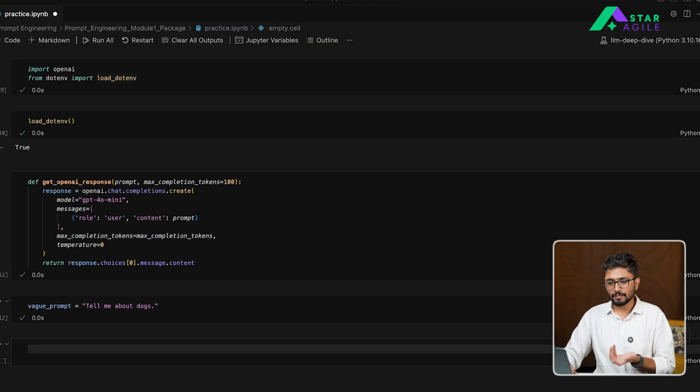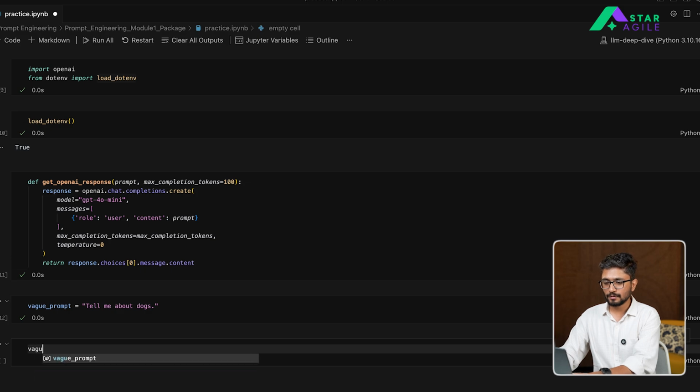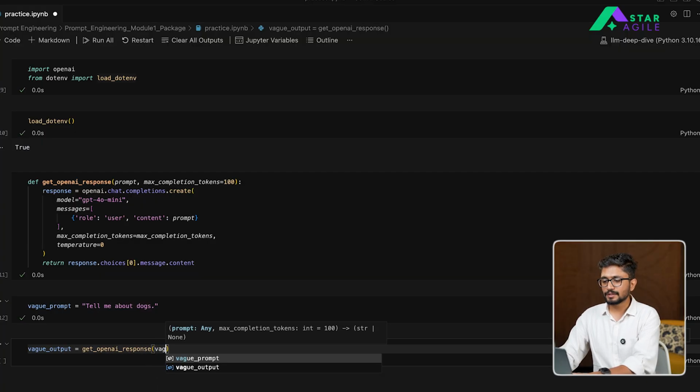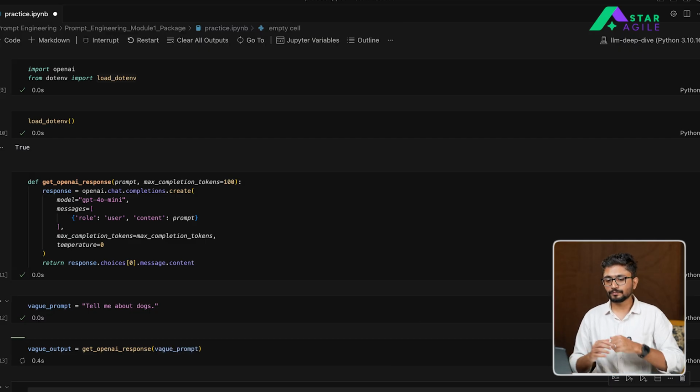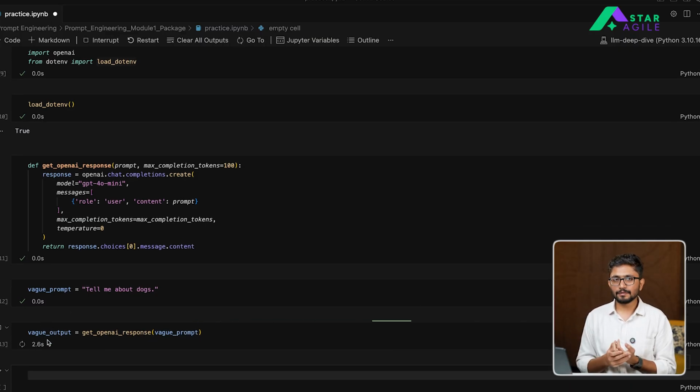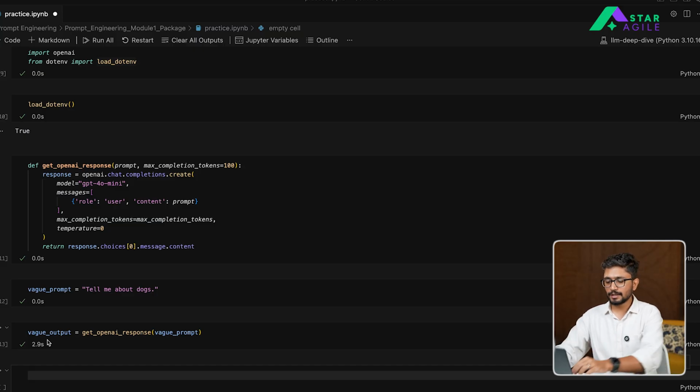So when you write this prompt and you get a response back from the model, let's see what the output looks like. I'm going to use the function that I have defined above, and then pass the vague prompt as an input to this. We'll wait for a couple of seconds to get the response back, and let's quickly print it out.